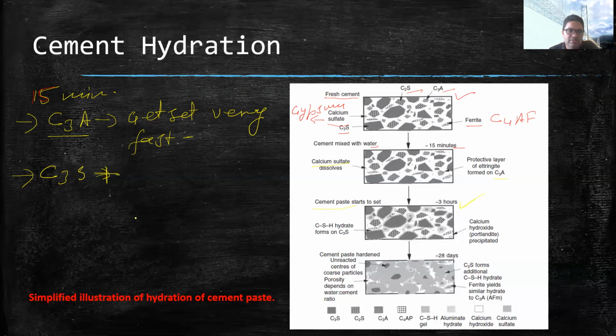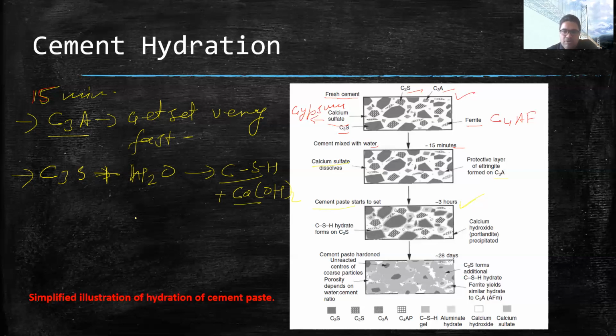If I say like this, C3S plus H2O. When it reacts with water, it makes two compounds. One is CSH and the other one is Ca(OH)2. CSH is calcium silicate hydrate gel, and Ca(OH)2 is calcium hydroxide. So C3S will react with water and start forming these compounds, CSH and Ca(OH)2. We will discuss more about them in the next slides.